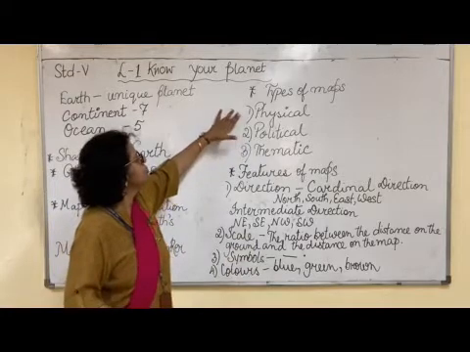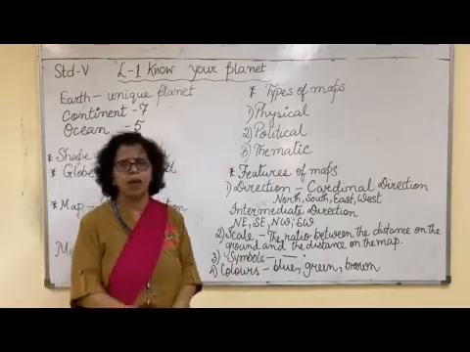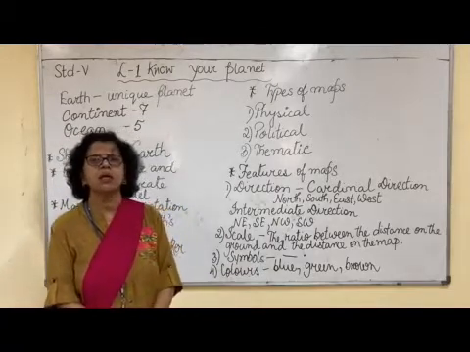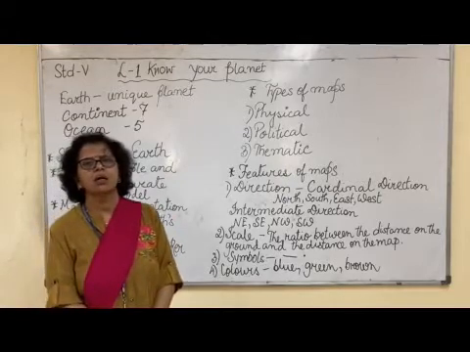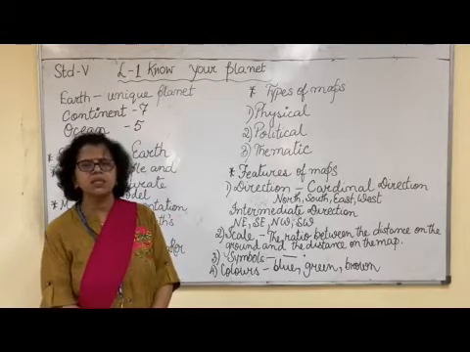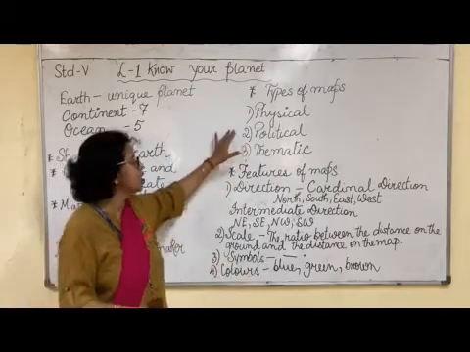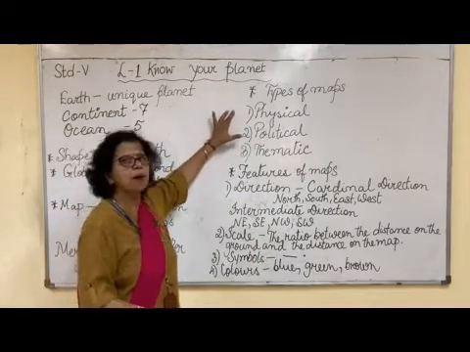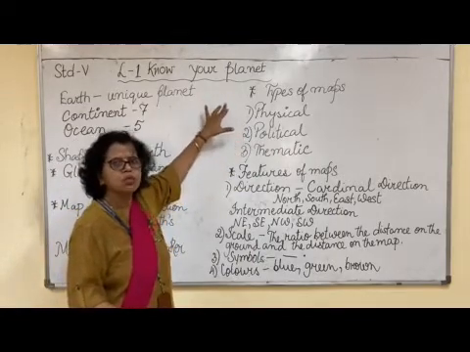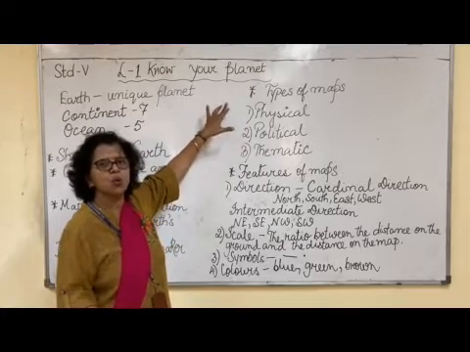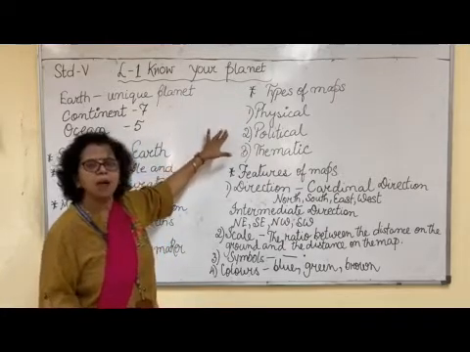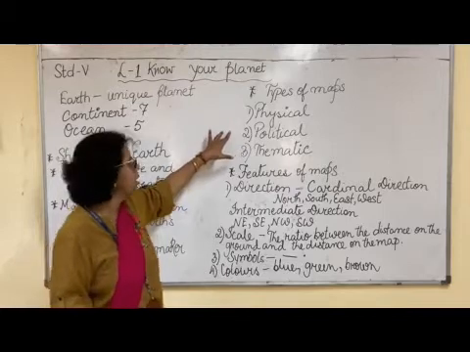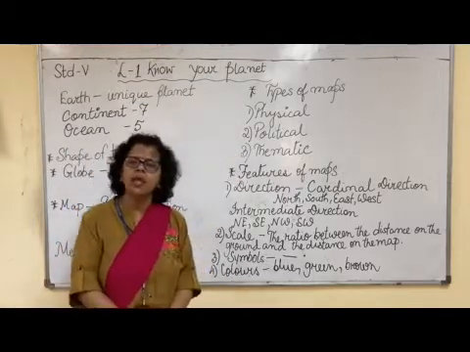So we have this physical map, then we have the political map. Now what is a political map? A political map shows the countries, the states, the capitals, the places clearly in detail. So the difference is that a physical map shows the physical features like mountains, plains, plateaus, deserts, coastal areas, islands. And a political map shows the continents, the countries, the states, the places. Okay?